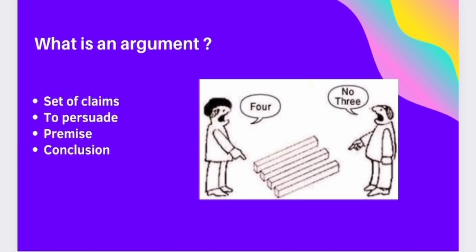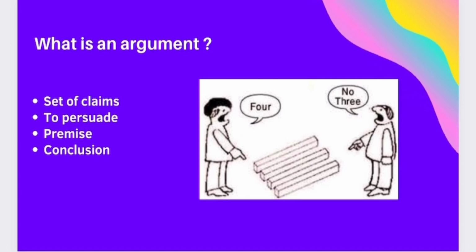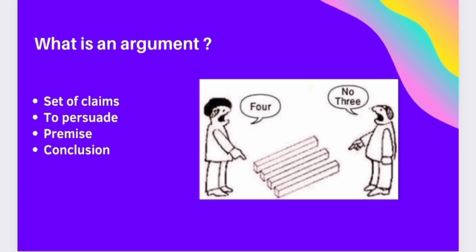Premises are statements presented in an argument as evidence or reasons why we should accept another statement known as the conclusion. Premises serve to provide a foundation for the argument's claim. A conclusion is a claim that is supported by several premises.